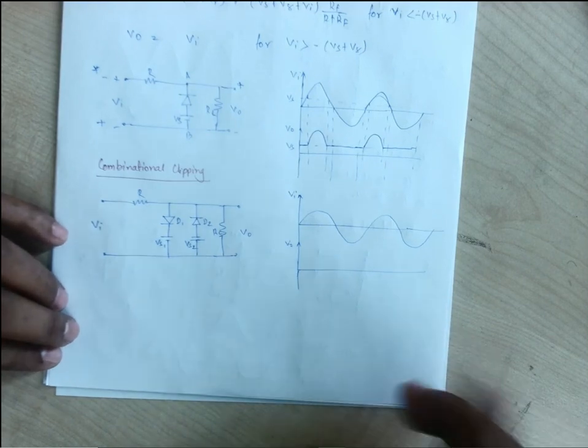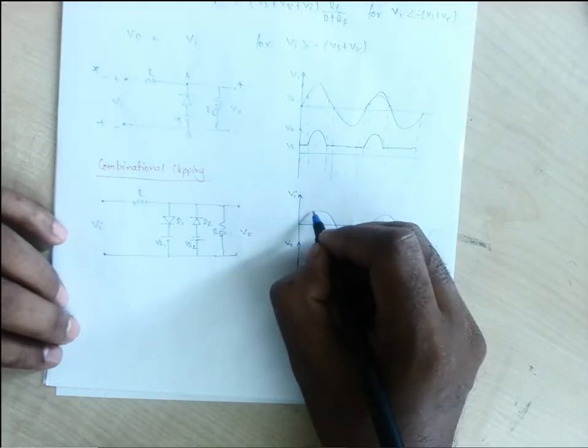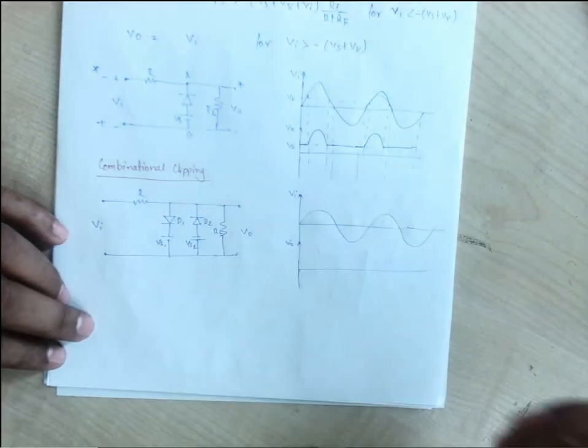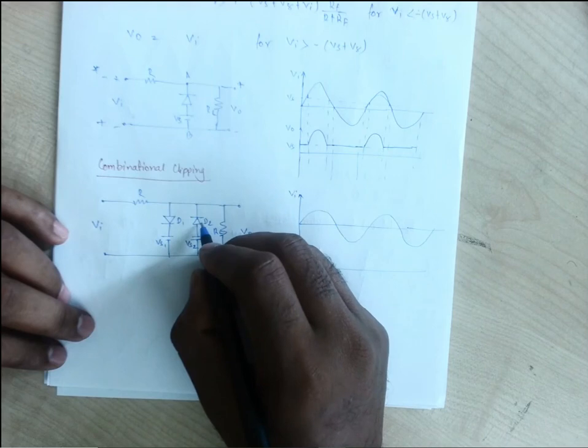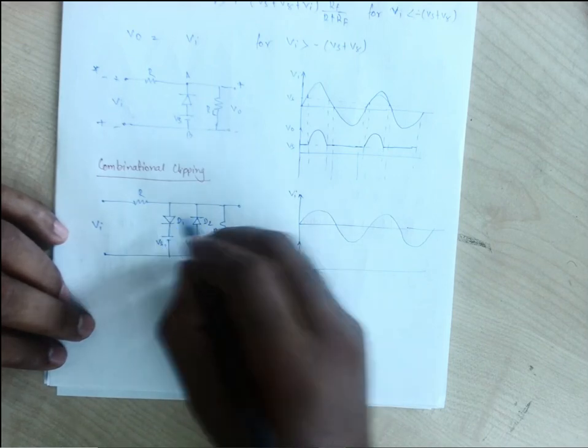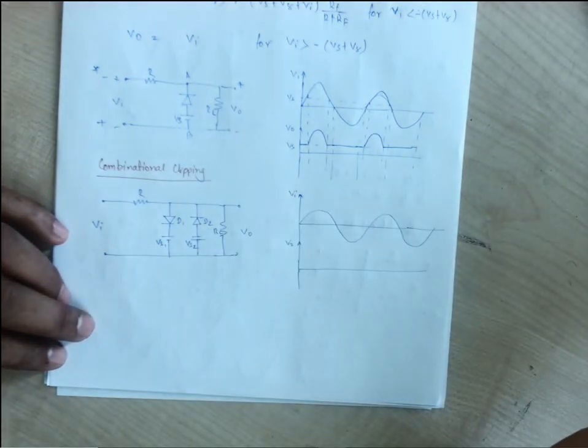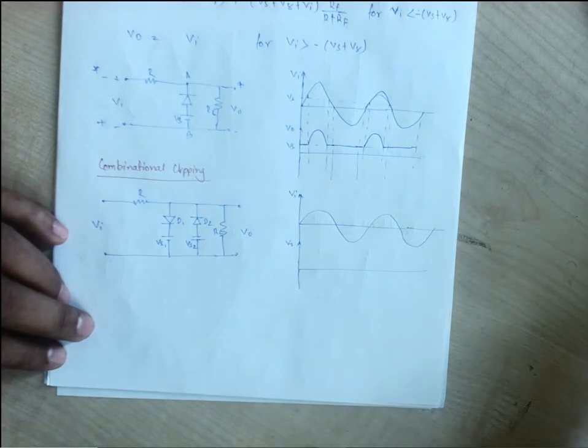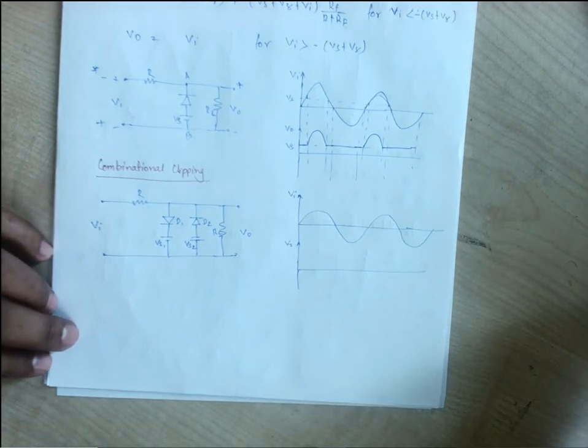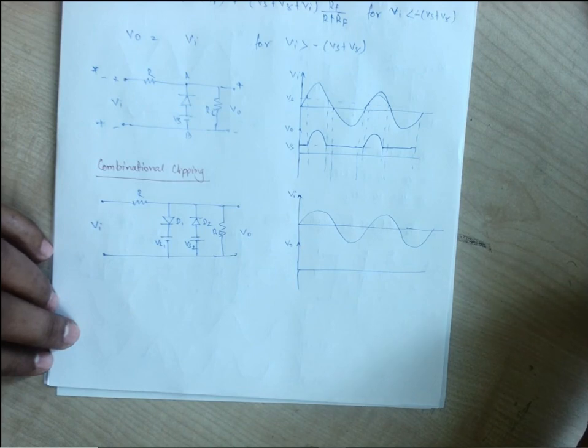For the positive half, D1 will be on and D2 will be off. Though this Vs is making the diode off, we will consider that one later.